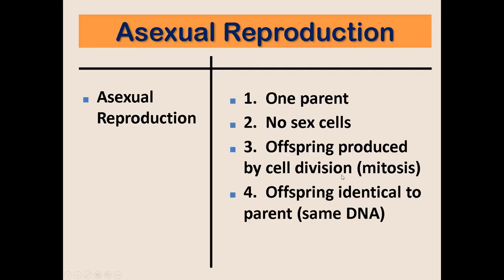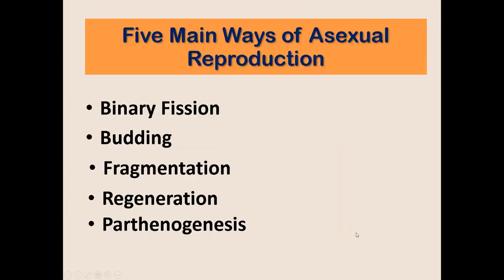For asexual reproduction, it involves only one parent. And since it involves only one parent, there are no sex cells or gametes needed. The offspring are produced by cell division, or what we call mitosis. And the offspring are identical to the parent, or they have the same DNA. There are five main ways of asexual reproduction: binary fission, budding, fragmentation, regeneration, and parthenogenesis.